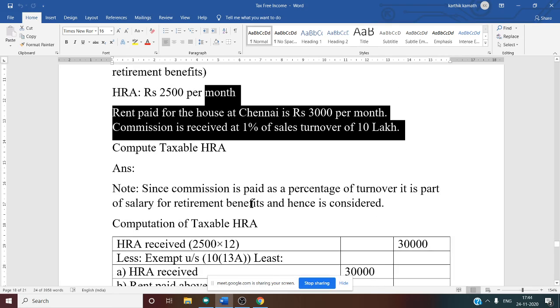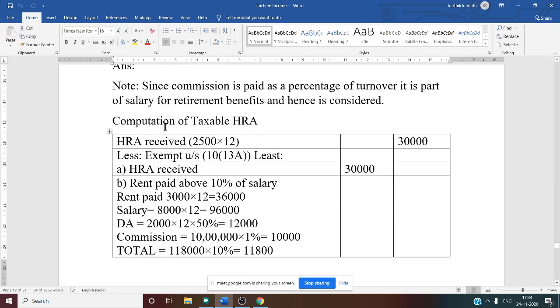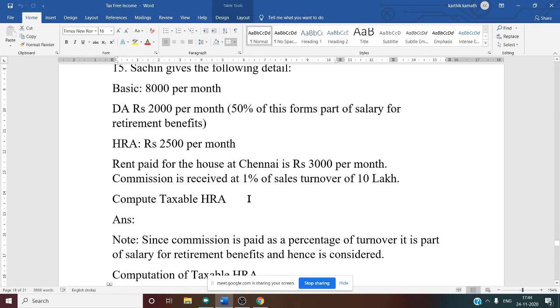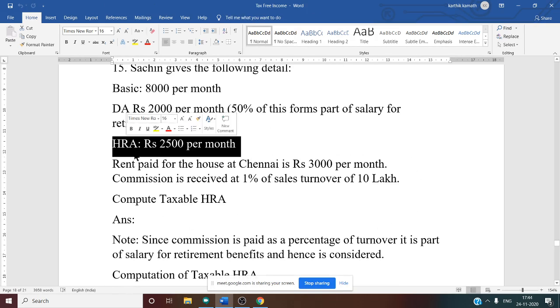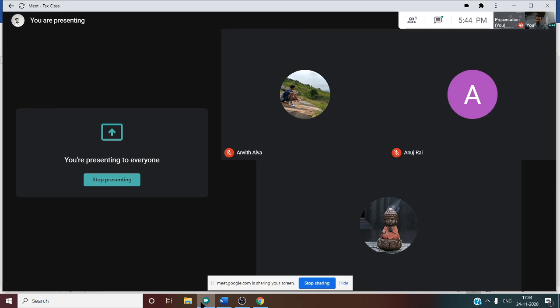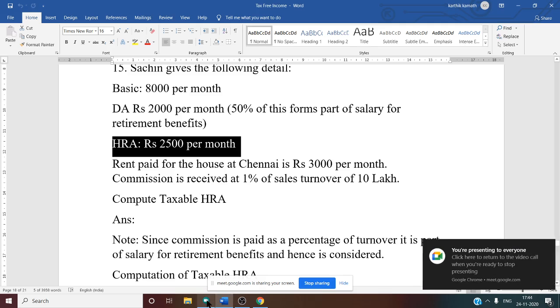So we have to do the format now. Computation of taxable HRA. We have to do the 3 columns: first is particulars and 2 amount columns. First thing is HRA received. Once you see the problem where it is given, here they have mentioned HRA received. So that is 2500 per month. So 2500 into how many months are you going to calculate? Can you tell me? 12 months. Hanumanta says 12.